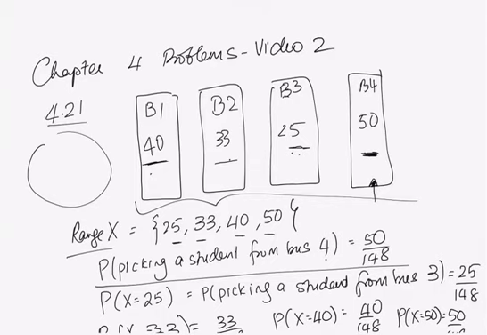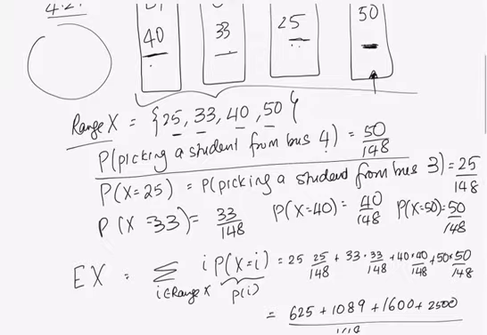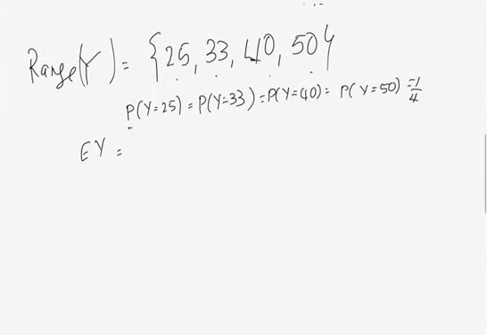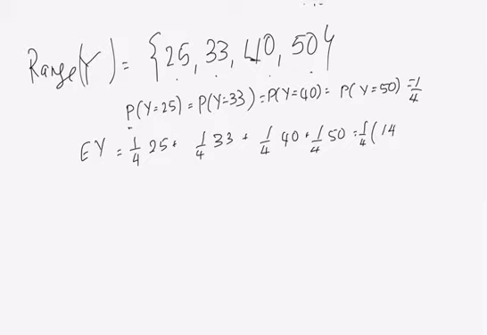Okay, so let's just quickly take a look at what the expected value of y turns out to be. So this will be a quarter times 25 plus a quarter times 33 plus a quarter times 40 plus a quarter times 50. You could just factor out a quarter and you have the sum of all the students on all the buses, and we know that's 148, and this divides nicely, and this is going to be 37.